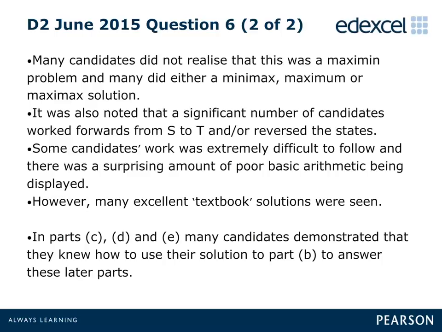Parts C and D were often answered correctly, and candidates demonstrated a sound understanding of how the completed table should be used to find the maximum weight and the optimal route. All parts of E were answered well, although some candidates stated that H should be increased to 10, rather than HT.